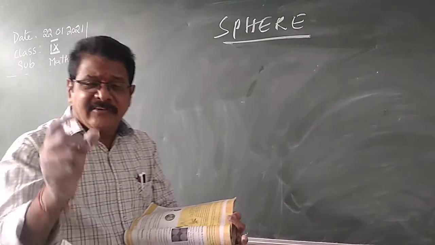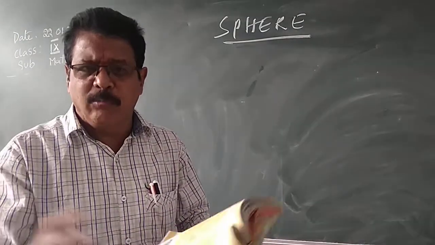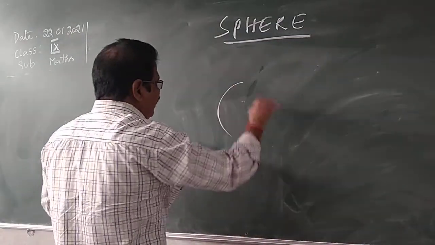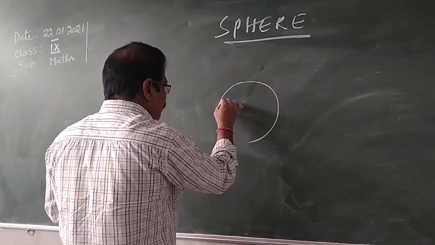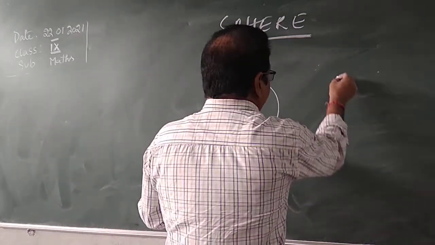You might have seen a globe in the social studies classes. You have already experienced that the globe shape is a sphere, and a volleyball. This is a sphere. What is this? Sphere. And this is a globe.